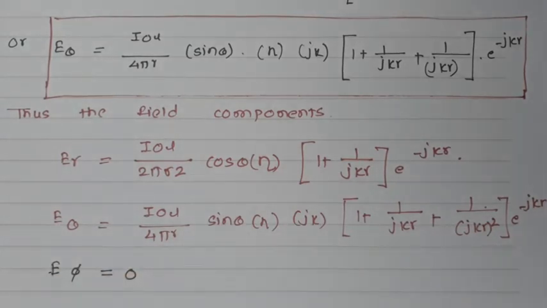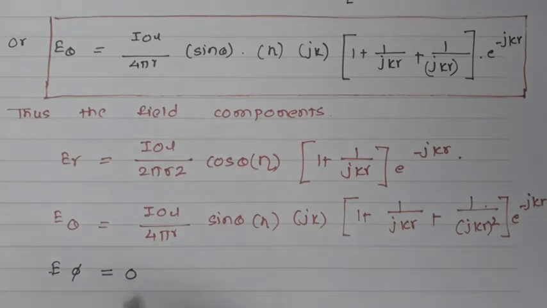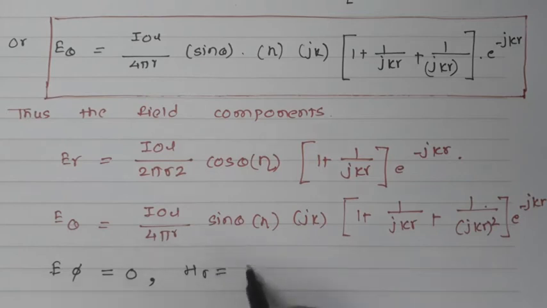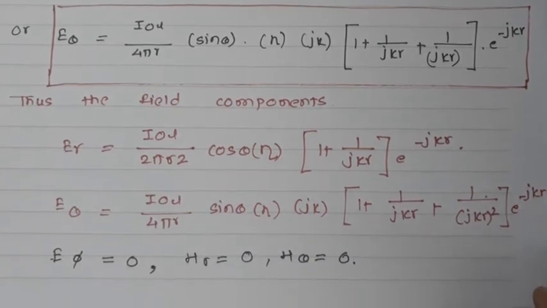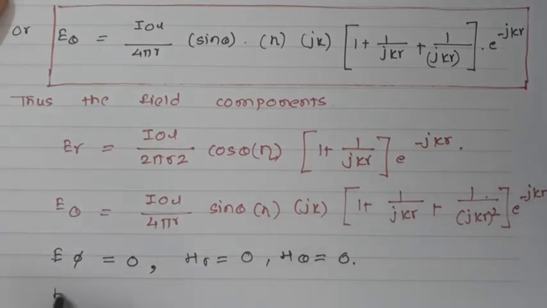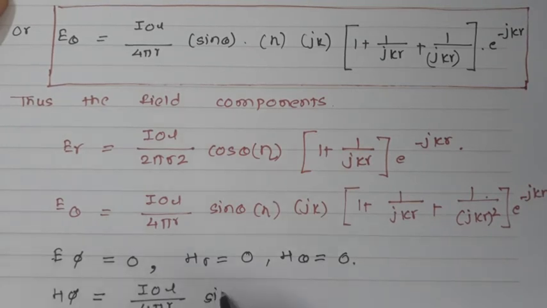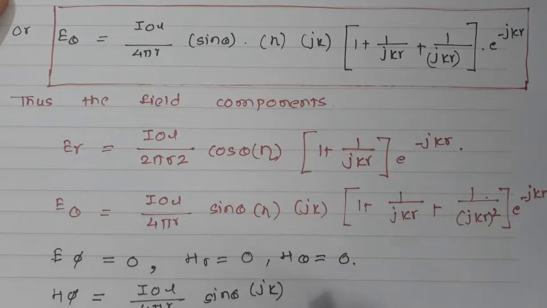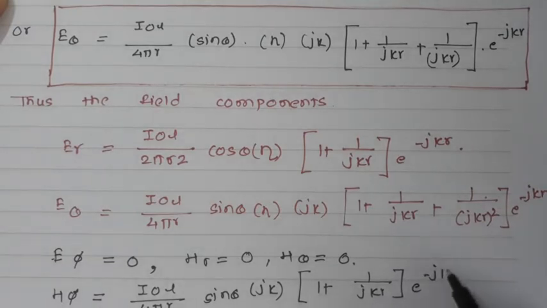Now the E phi component is 0, as in the previous step we found Hr is 0 and H theta is also 0, but we found the H phi component. In the previous equation we got H phi equal to I0 L divided by 4 pi r sin theta jk (1 plus 1 upon jkr) into e raised to minus jkr.